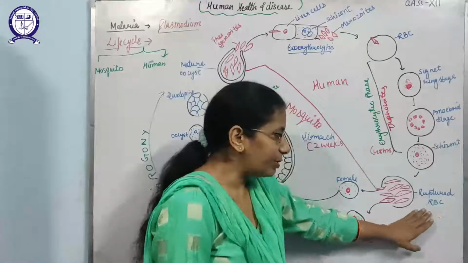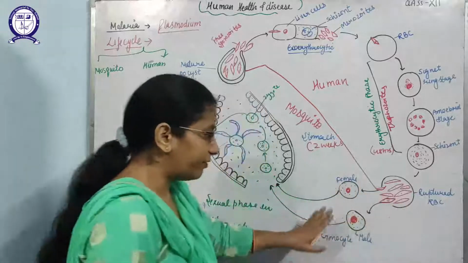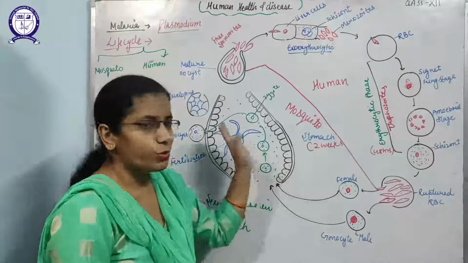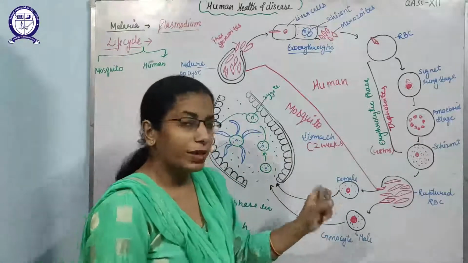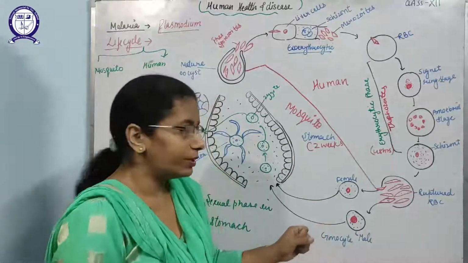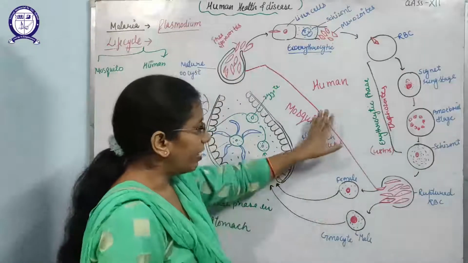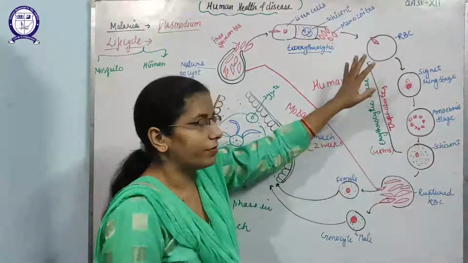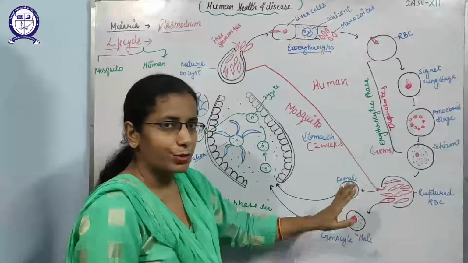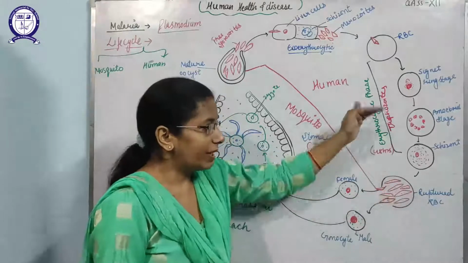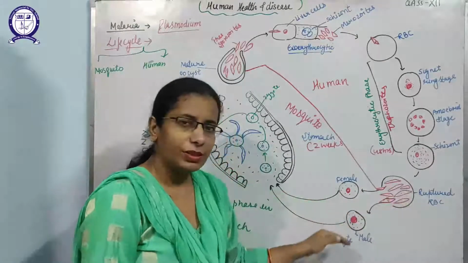And when these RBCs rupture, these male and female gametocytes are released into the blood. So whenever any mosquito comes and bites the human beings, it sucks these male and female gametocytes, and after that the human phase is covered and the mosquito phase starts.